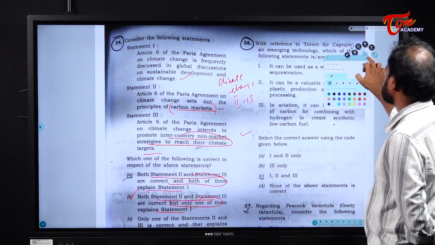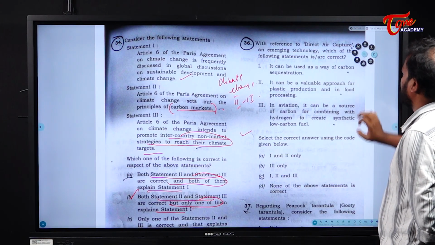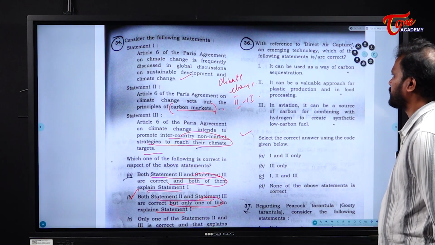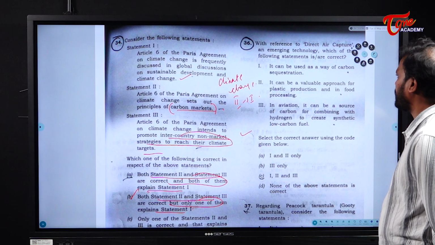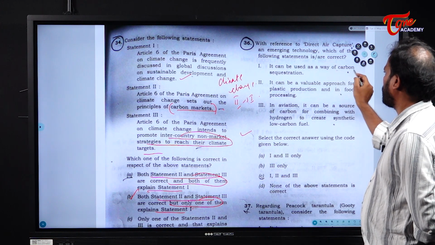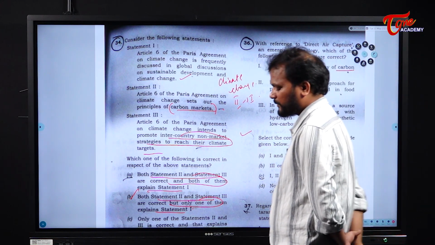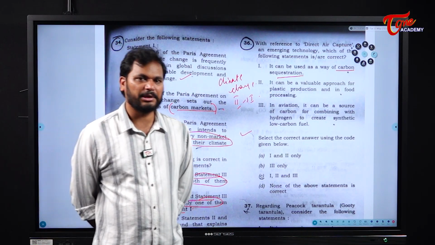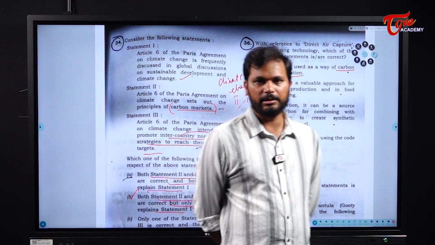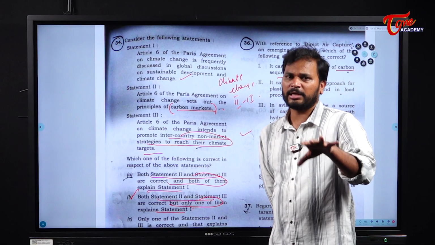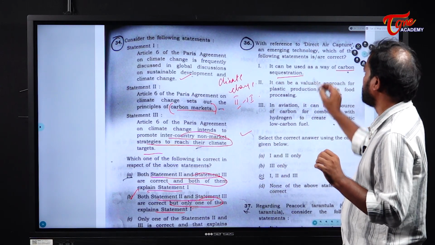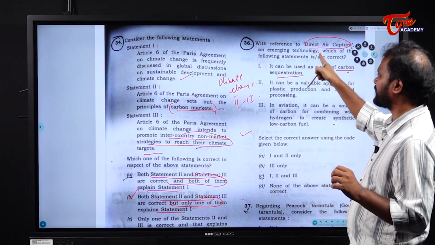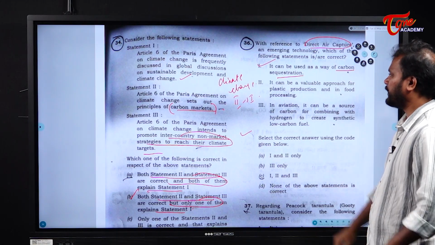36. With reference to direct air capture, an emerging technology, which of the following statements are correct? First one, it can be used as a way of carbon sequestration. Yes. What is carbon sequestration? Carbon sequestration is a method through which the carbon that is being emitted into the atmosphere is stored in a particular medium. When it is stored in a particular medium, that is what is called carbon sequestration. So, one of the agendas of direct air capture is to sequester the carbon.